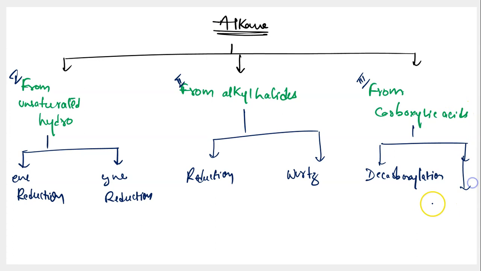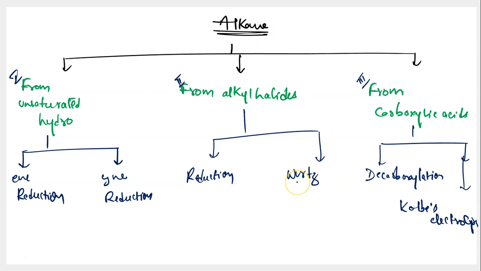And the next method that you can employ here is Kolbe's electrolysis. Kolbe's electrolysis is also a named reaction. It's basically electrolysis of carboxylic acid, which can give you alkane. So you can conduct either of these 6 reactions that you see here, taking these 3 starting materials, to produce alkane. Let us quickly recap this.